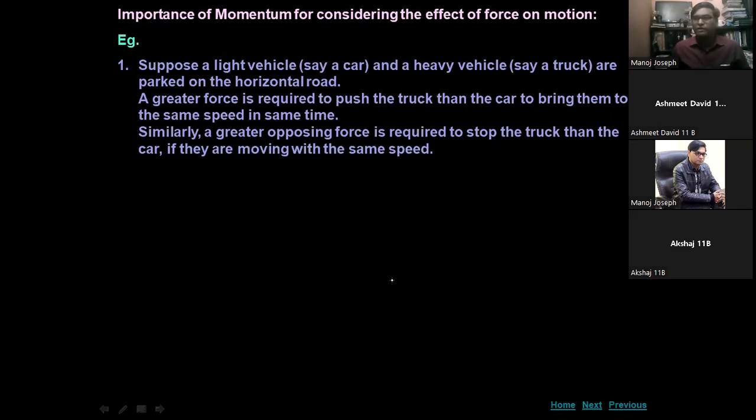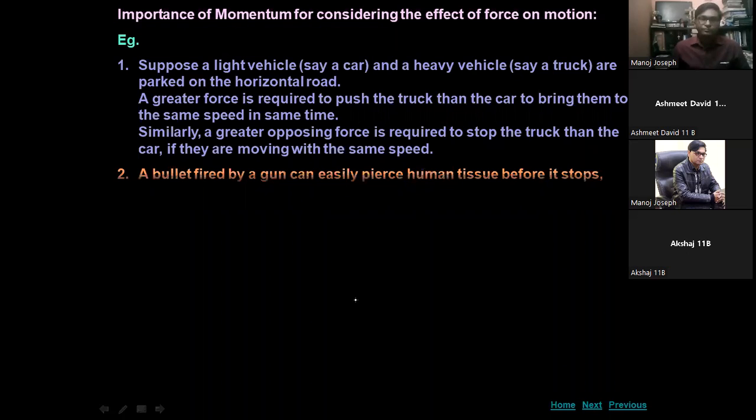The car will require a smaller amount of force, whereas the truck will require a larger amount of force. Similarly, a greater opposing force is required to stop the truck than the car if they are moving with the same speed. If you want to stop two moving objects, a larger force of retardation is required to stop the heavier body because of its larger quantity of momentum.